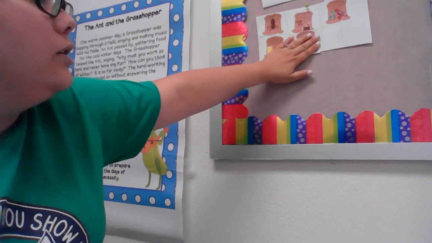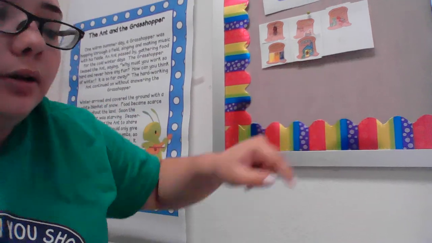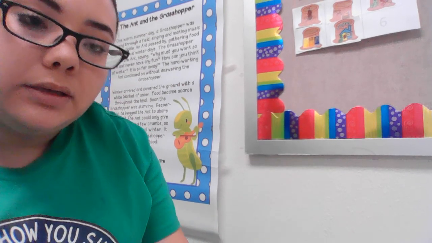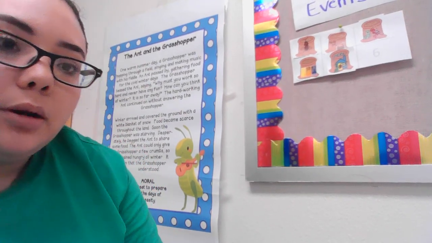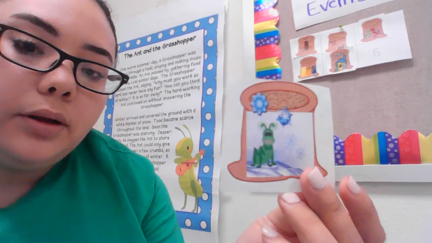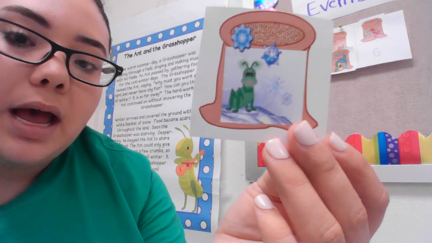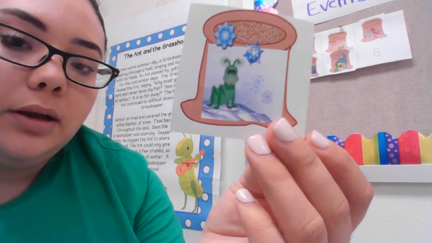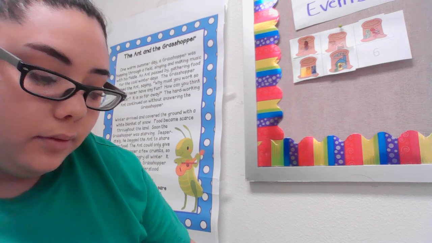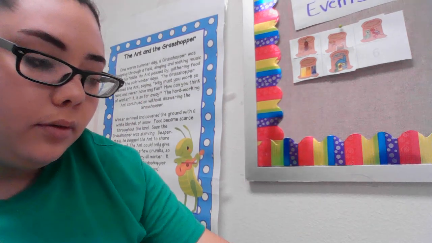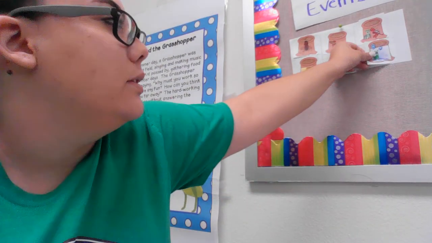So let me show you. So the seasons changed, the ant was hungry, and then went to ask for some food. And lastly, we have because the ant could only give him a little bit of food, then the grasshopper was sad and cold and hungry, right? And that's the end of the story.